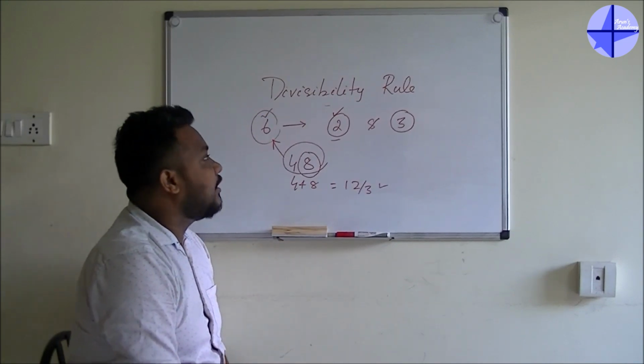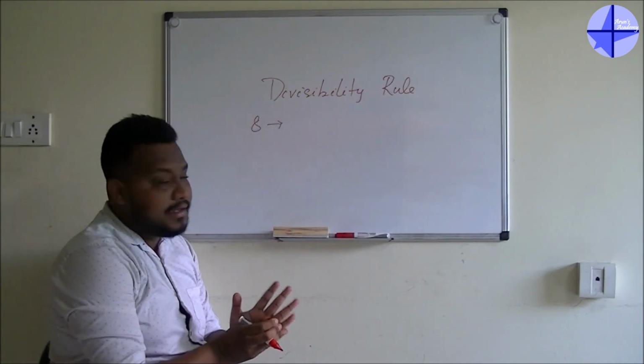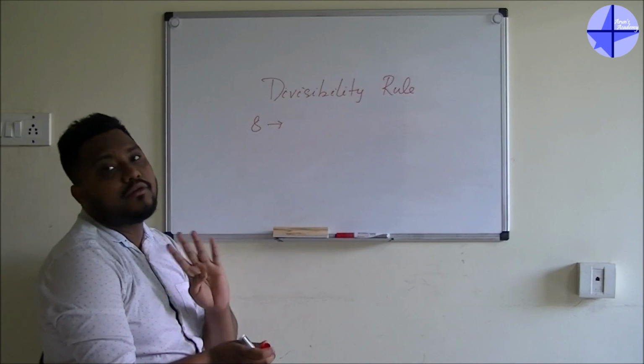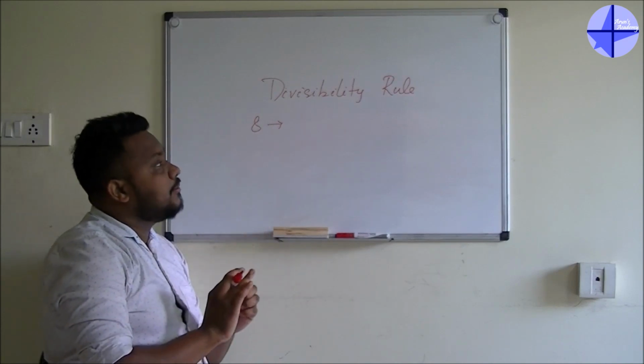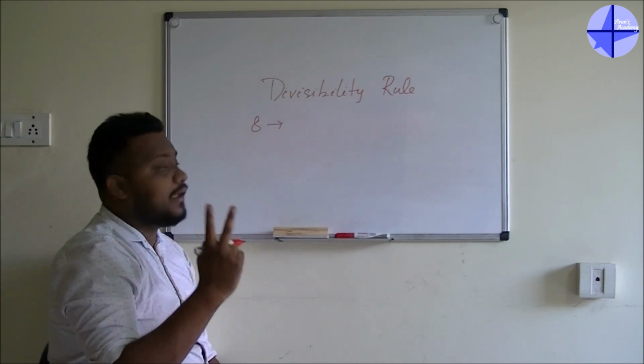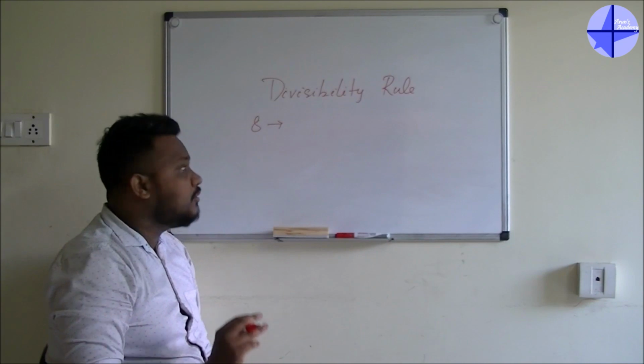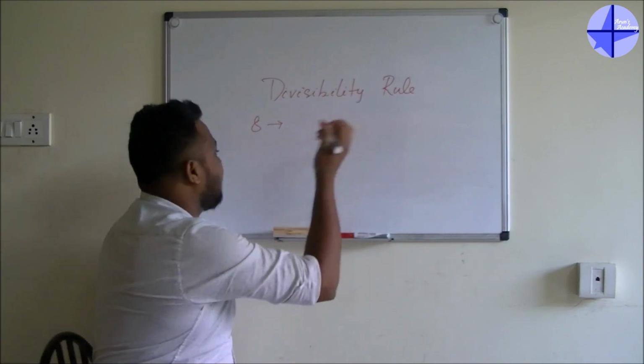Now we'll go for the number 8. The divisibility rule of 8 is similar to the divisibility rule of 4. In 4 we used to check the last 2 digits, and now we are checking the last 3 digits. Why? That also I will tell you. I will take one simple example.